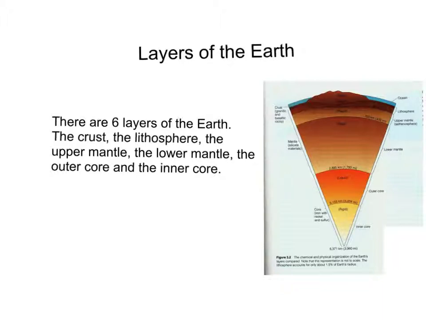Beneath that is the lower mantle, which is solid, and below that is the outer core, which is liquid, and below that is the inner core, which is iron with sulfur and nickel. The mantle is the largest layer of the Earth.